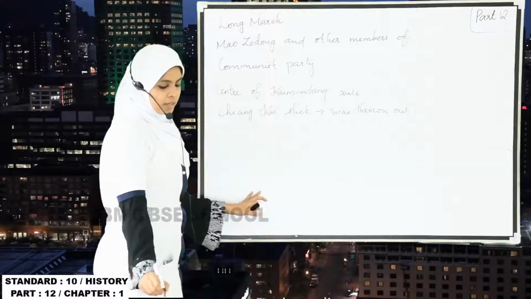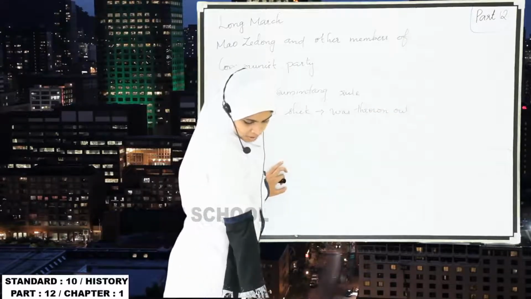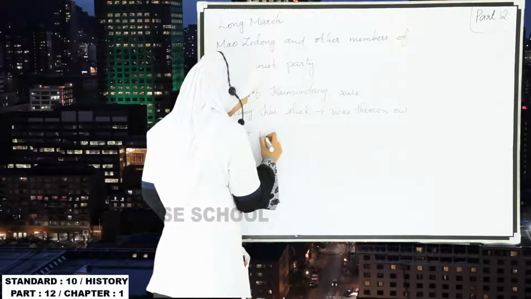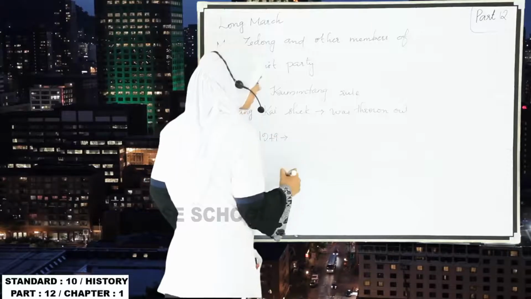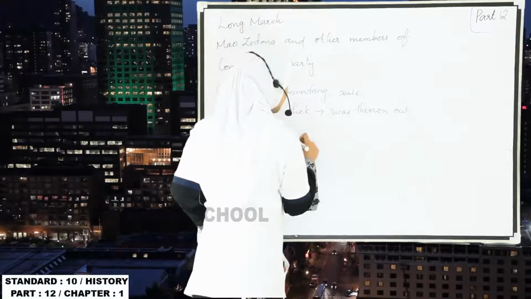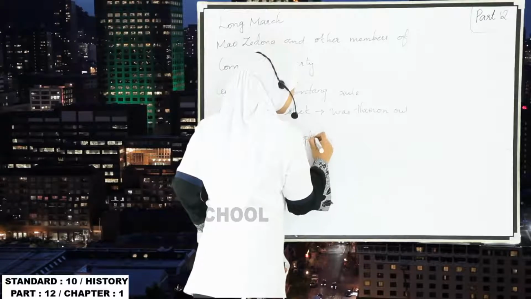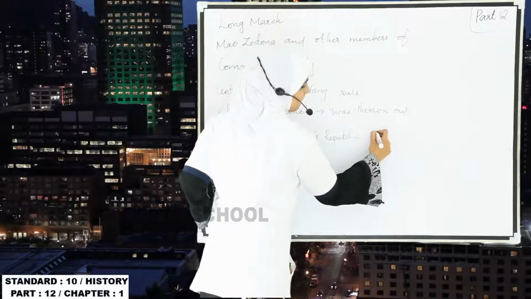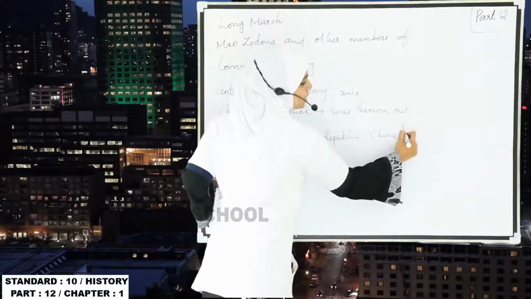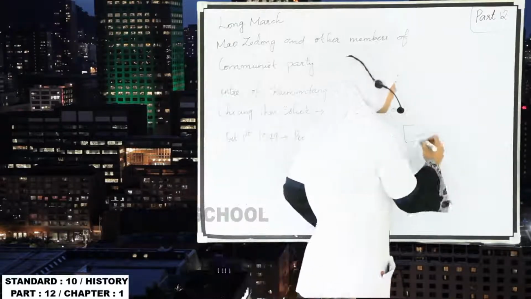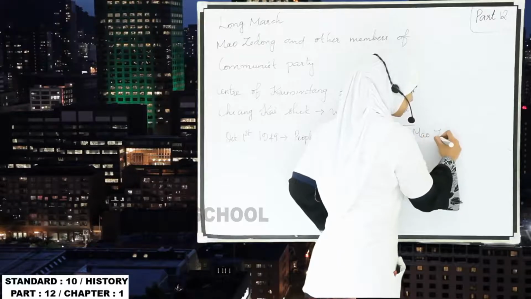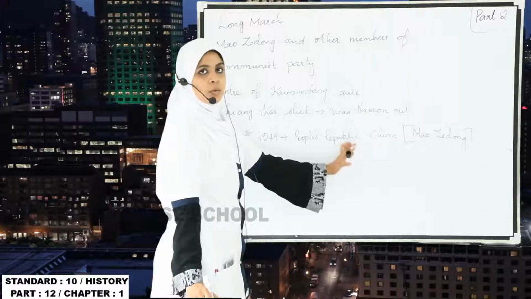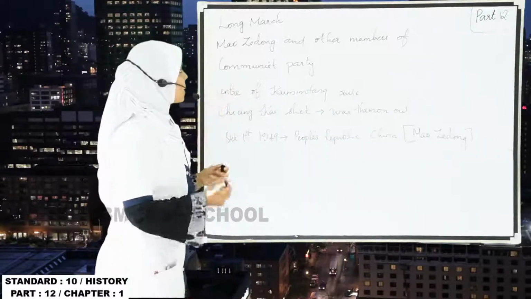Okay, and after that, on October 1st, 1949, China was declared the People's Republic of China, and it was under the leadership of Mao Zedong. And Mao Zedong was the person who led the march, that is the Long March.